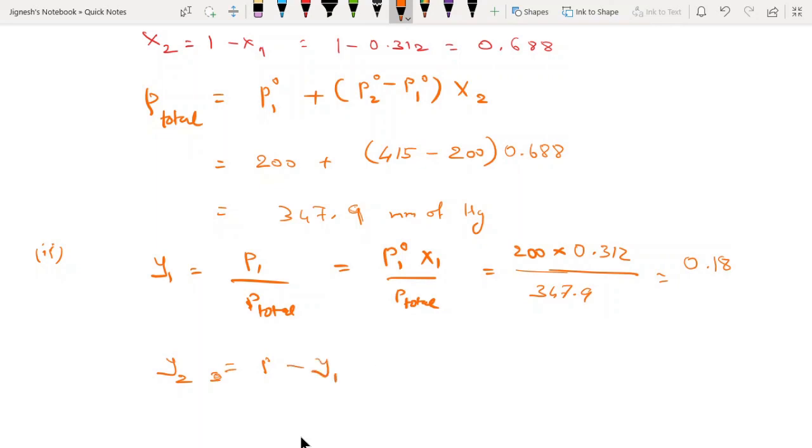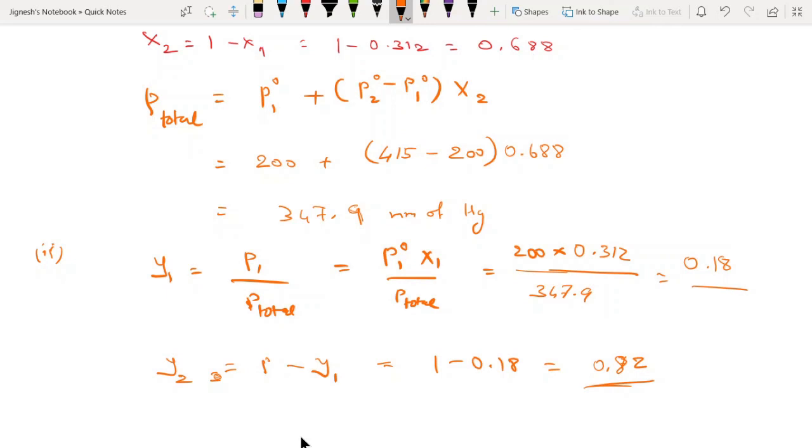No need to do extra labor. And if you work smartly, the answer should come 0.82, and this will be the mole fraction. Mole fraction does not have any unit. So this is how you have to solve.